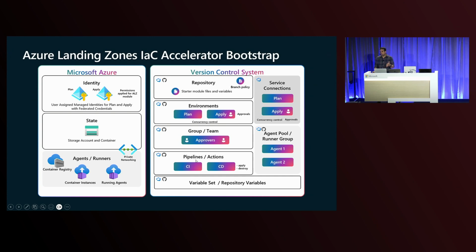We set up your pipelines or actions for your CI/CD, and then your variable sets or repository variables. Along with that, your agent pool or runner group also gets configured with this. Something specific to Azure DevOps are the service connections. So that step is also taken care of for you by the IAC accelerator. All of this configuration that you see on this screen will happen through just one single command, which I will show you. And you basically don't have to do all of these configurations manually.